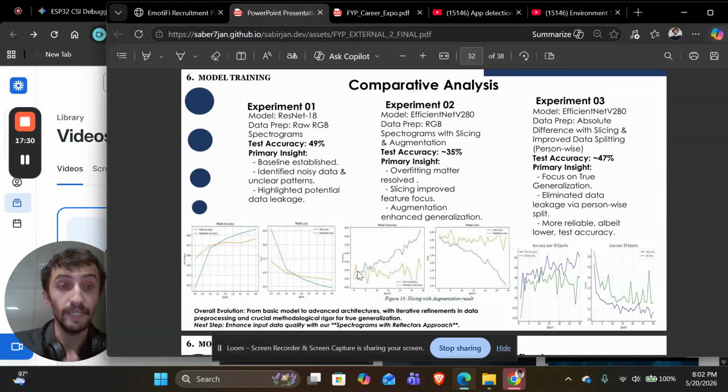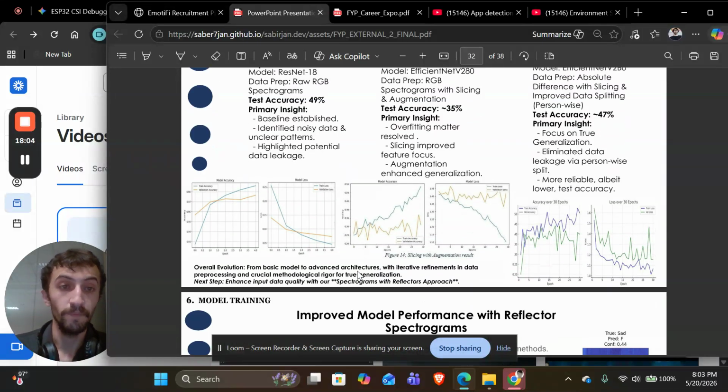Improved data splitting is important, because if you have a person's data in both the training and the testing CSV file, it memorizes it and then cannot generalize well. So in person-wise data splitting, we try to keep all samples of a person in one CSV file, so that it generalizes well on unseen data. Like this, we increased our model's testing and training accuracy.